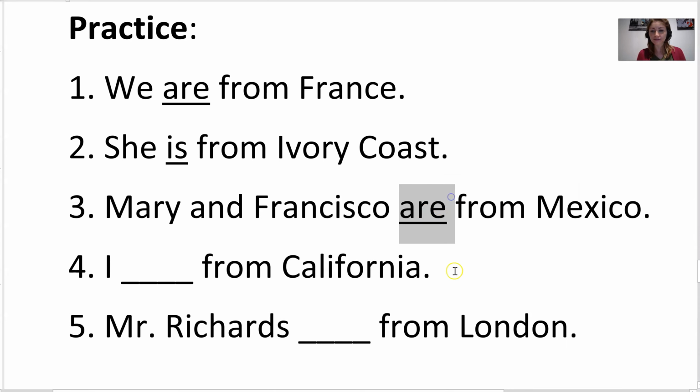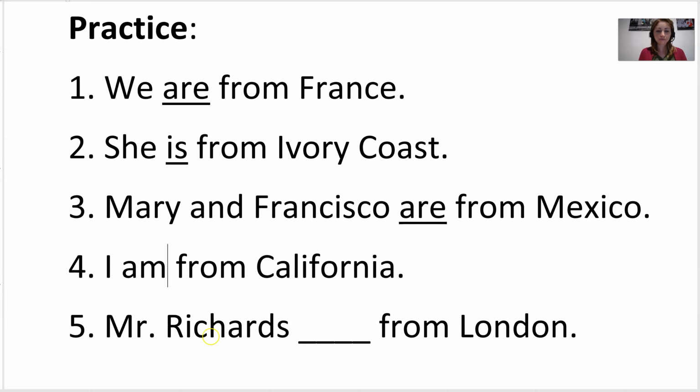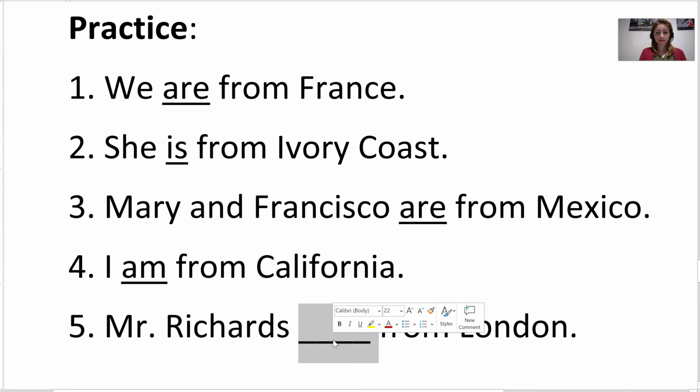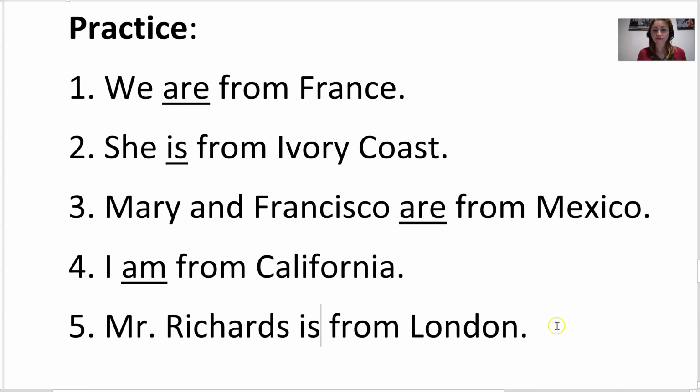Very good. 2 people. Number 4, I am from California. Okay, that's just me. And number 5, Mr. Richards is from London. Remember, Mr. is for man, 1 man. Okay, good review.